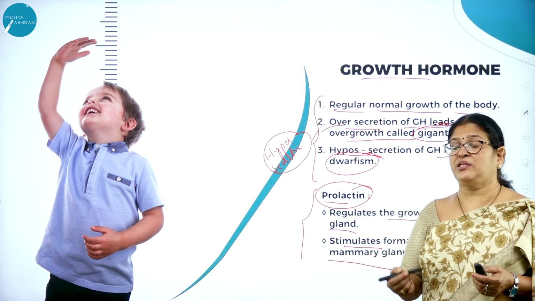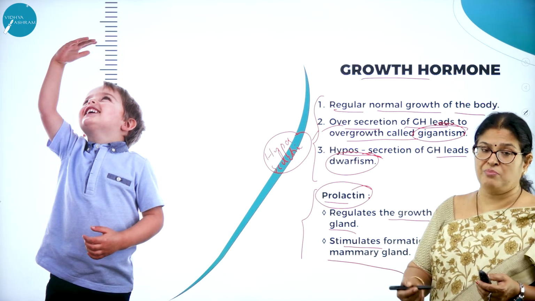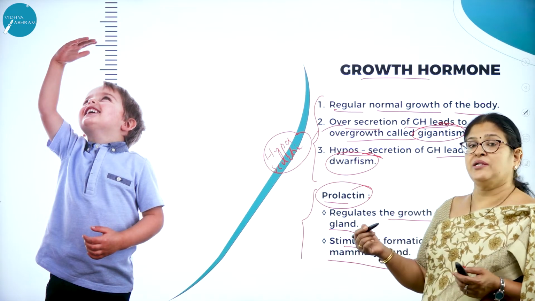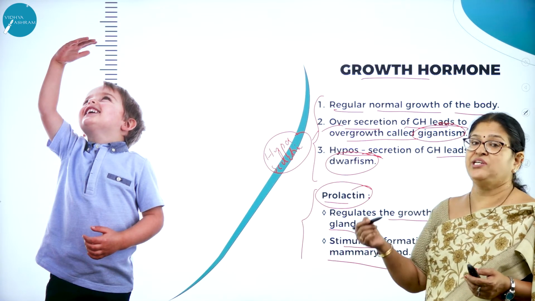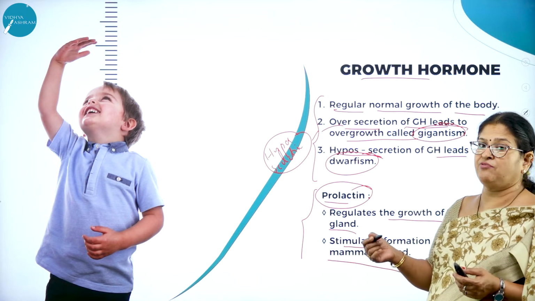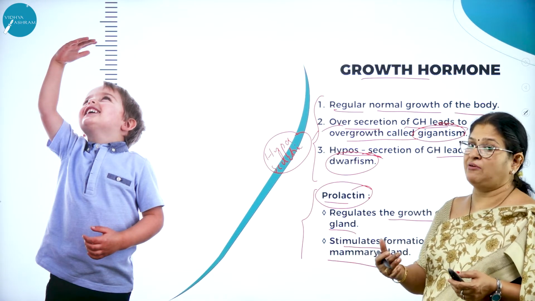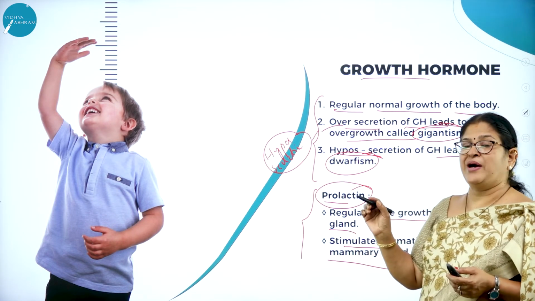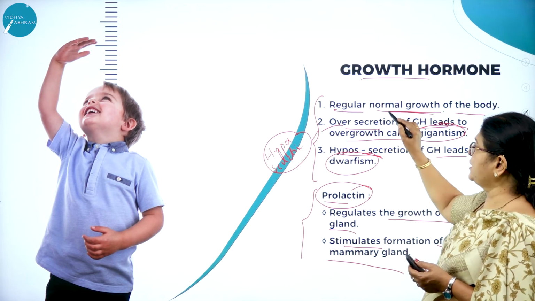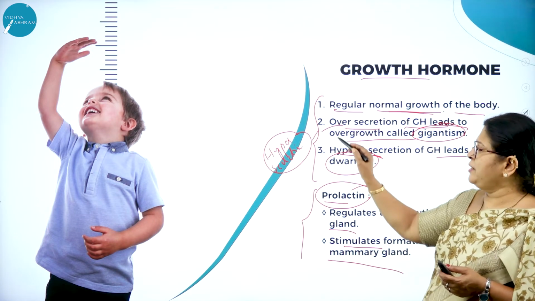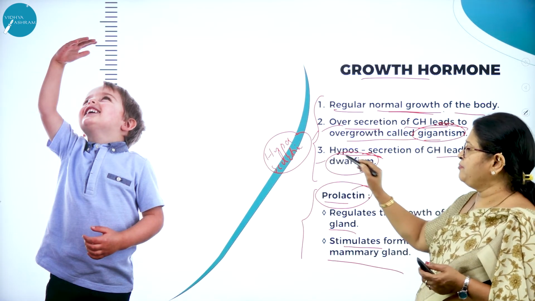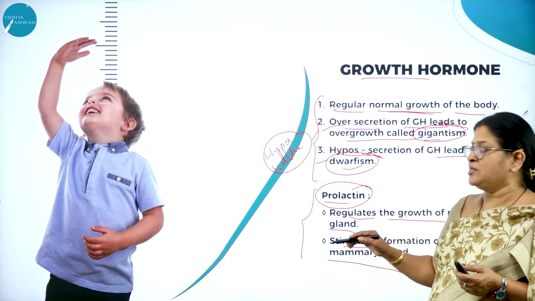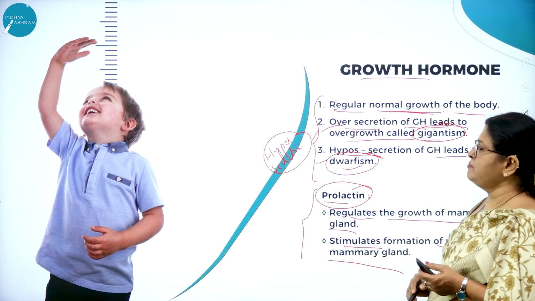As you know, infants are fed with the mother's milk, which is very, very important because it contains the colostrum, that is the antibody IgA, which is very important for giving immunity to the developing fetus. So growth hormone, a very important hormone of the pars distalis of the anterior pituitary, regulates regular normal growth of the body. Hypersecretion leads to gigantism. Hyposecretion leads to dwarfism. Prolactin regulates the growth of mammary glands and stimulates formation of milk in the mammary gland.